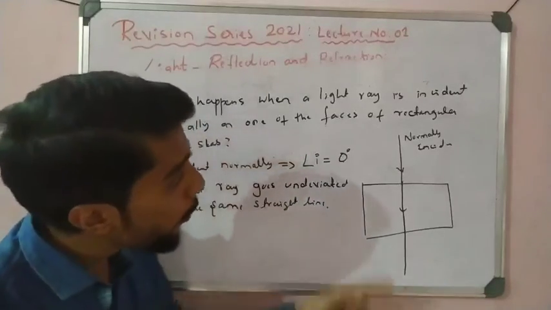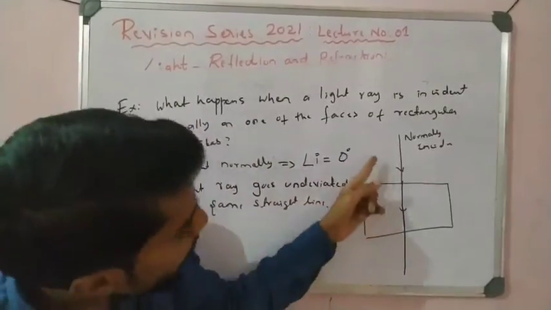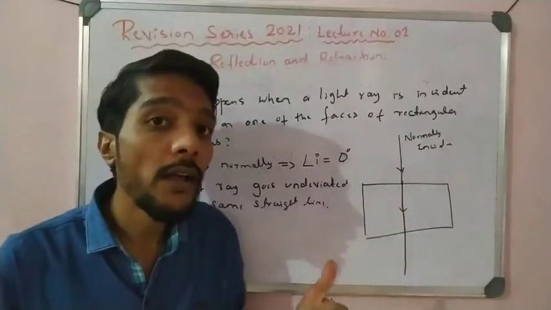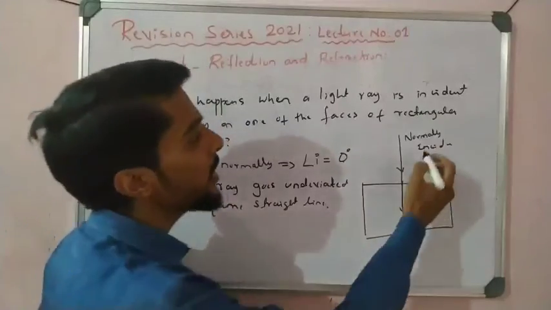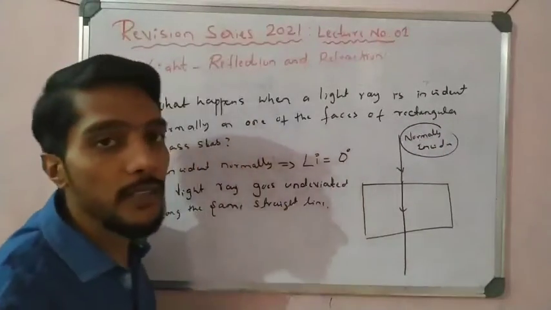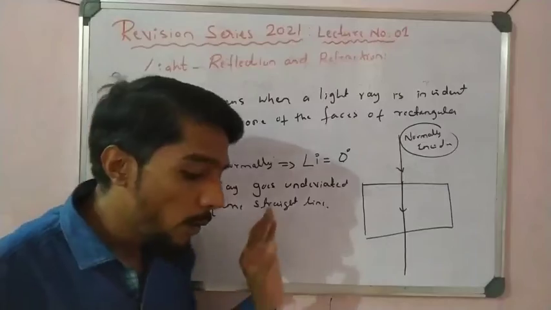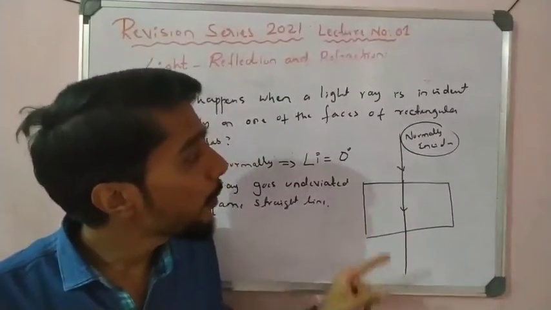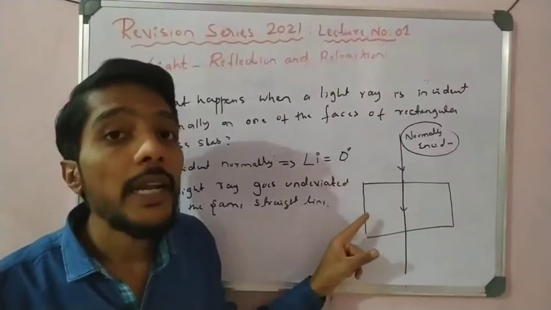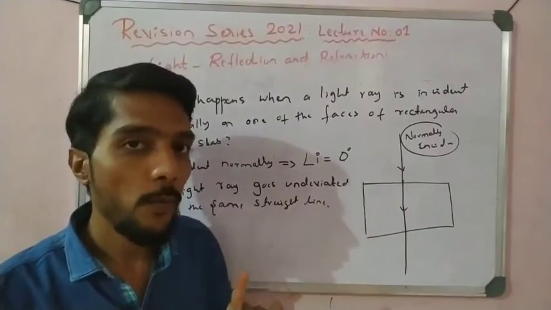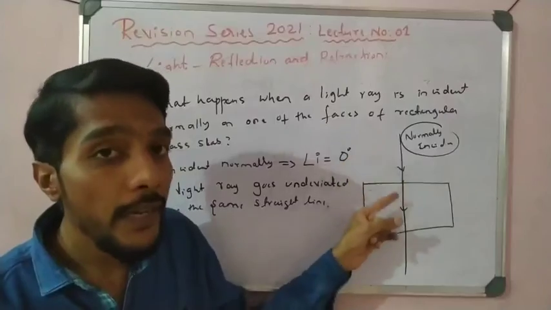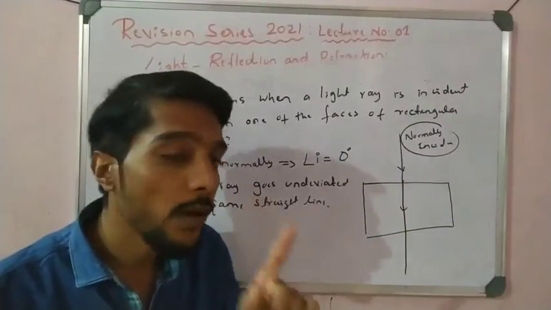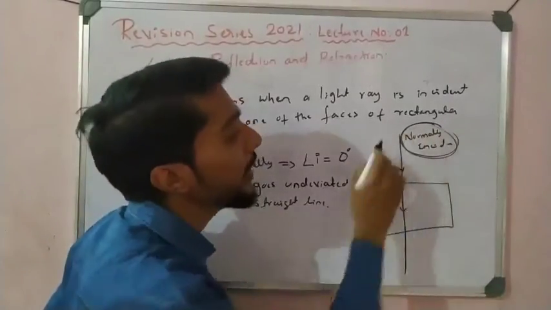That's possible. See, both media are changed. Then also the light does not bend. Why? In which condition? The condition is when the light is incident normally. That is very important for examination. One exam question: when light travels from two different media, it does not bend. How? It is possible when the incident ray is normal, right?